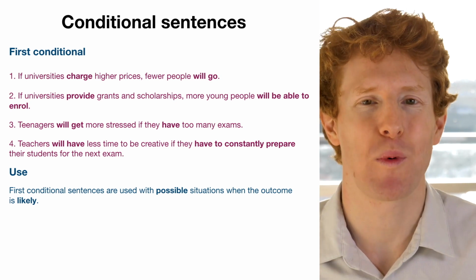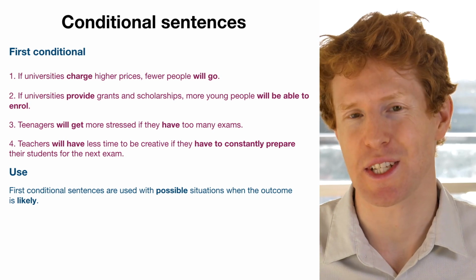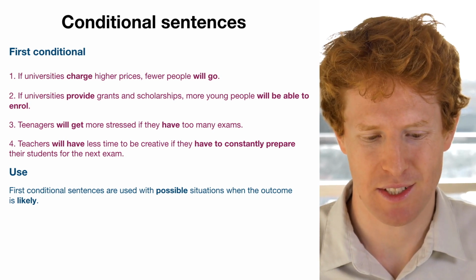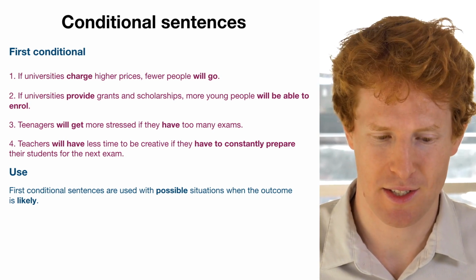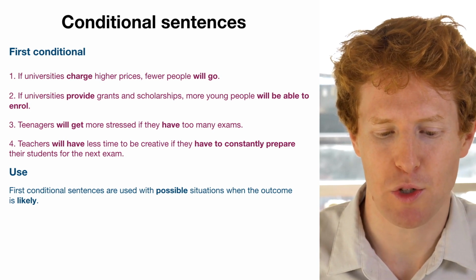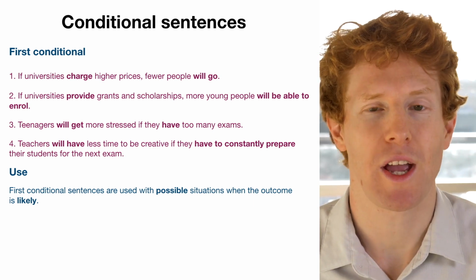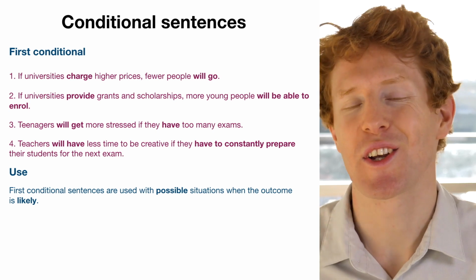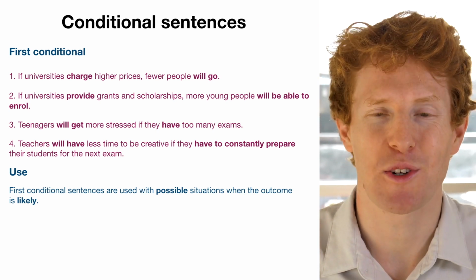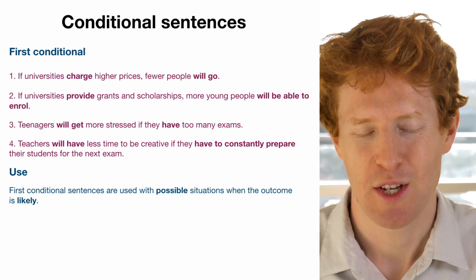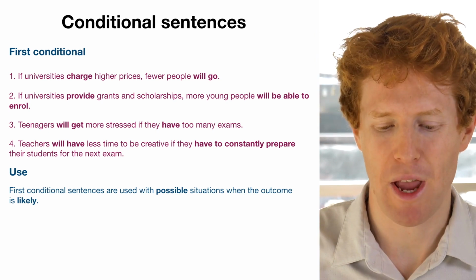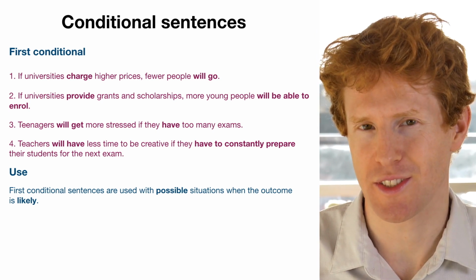It's not out of this world to imagine that universities will charge higher prices. Or in the second sentence, if universities provide grants and scholarships. Okay, it's also not uncommon that universities provide grants and scholarships. So we use the first conditional when we have possible situations.